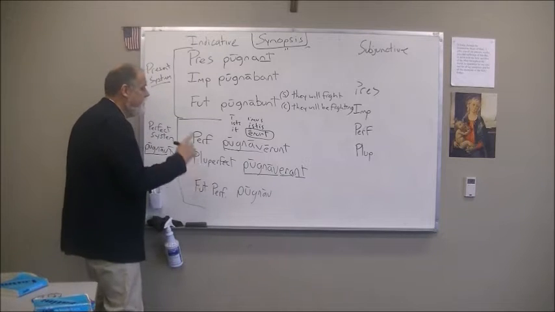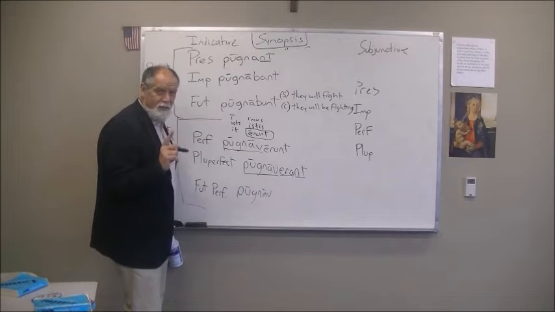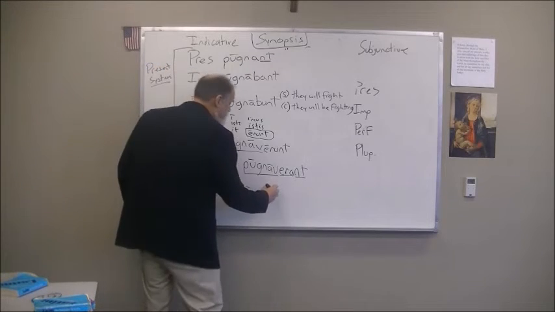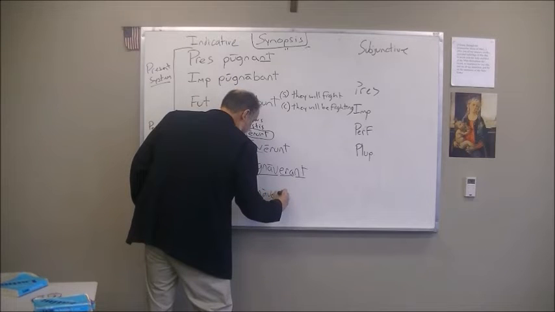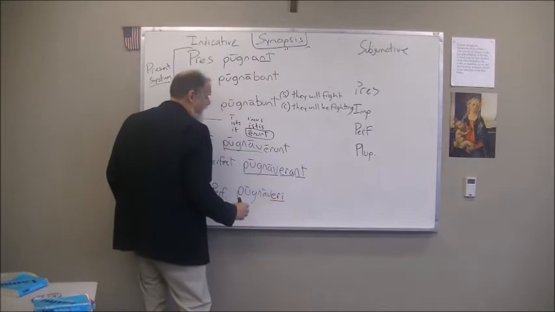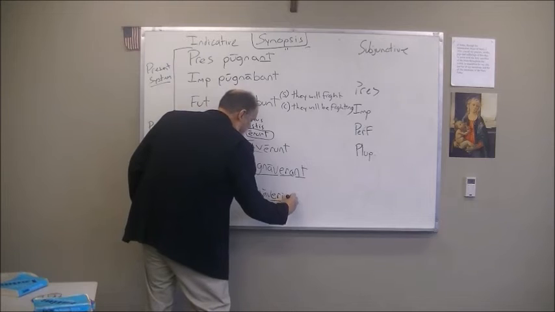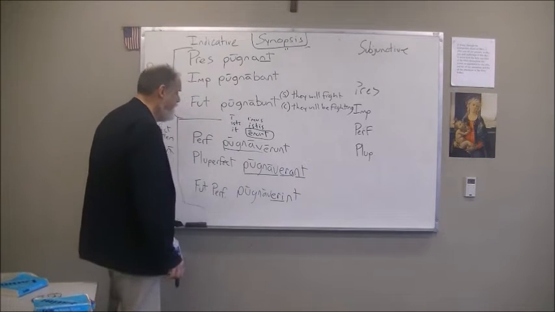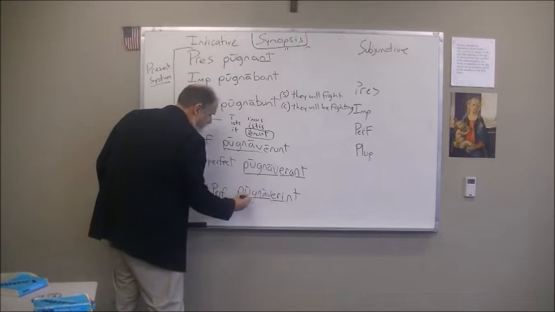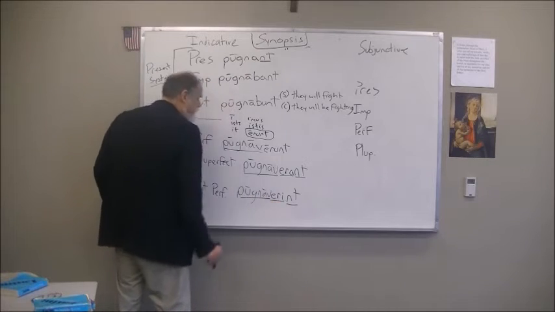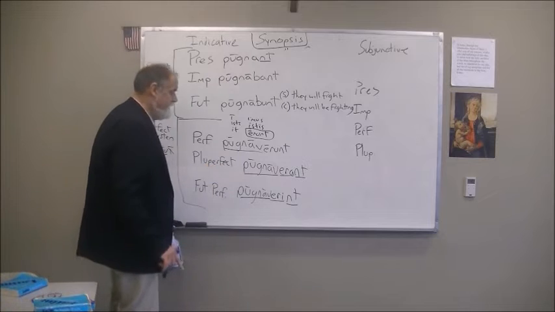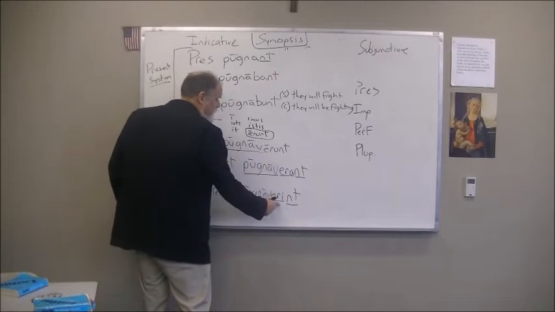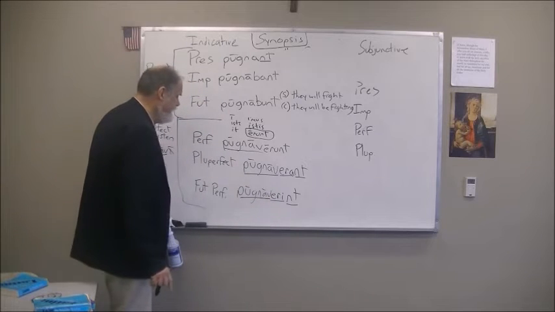And then finally, we have the one that most people make the little mistake on. You got to be really careful with this one. All right? And that is pugnaverint. Right? We have the eri as our tense sign after the stem, and then nt. All right? Adding on that. So we have the stem plus the tense sign plus the personal ending. Pugnaverint. Notice it's not unt, because unt we already have up here in the perfect. So it's erint. Okay? It's erint.